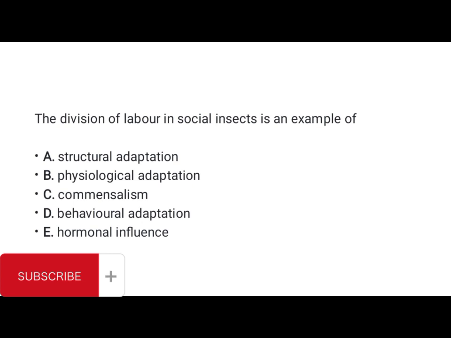Next, the division of labor in social insects is an example of what? Well, that's what I've just talked about. It's an example of behavioral adaptation. Behavioral. It's not structural, it's not physiological, it's not commensalism, and it's not hormone. So the answer is behavioral adaptation.